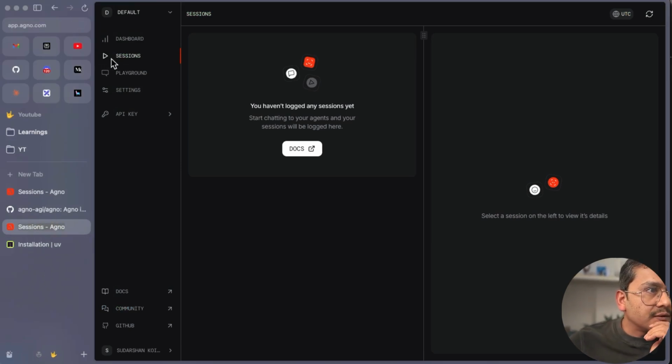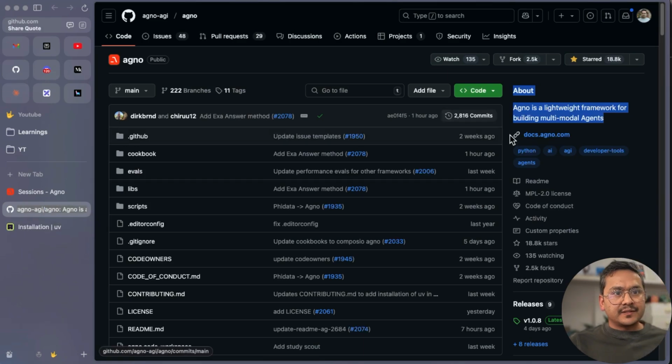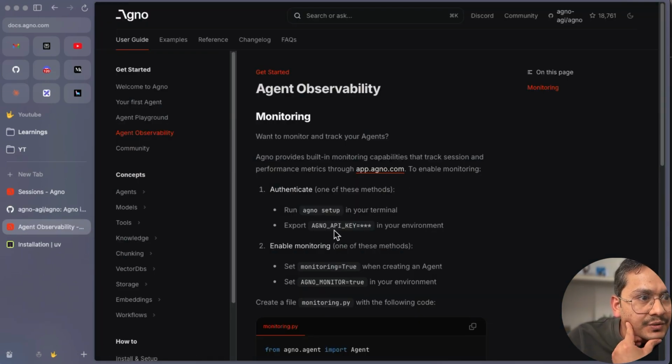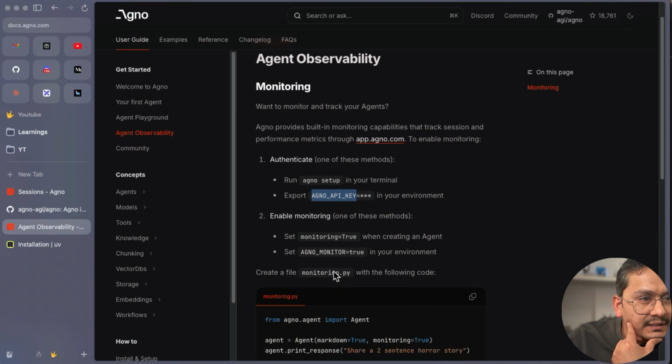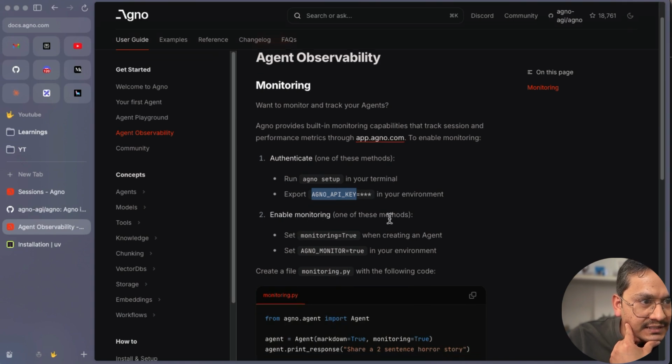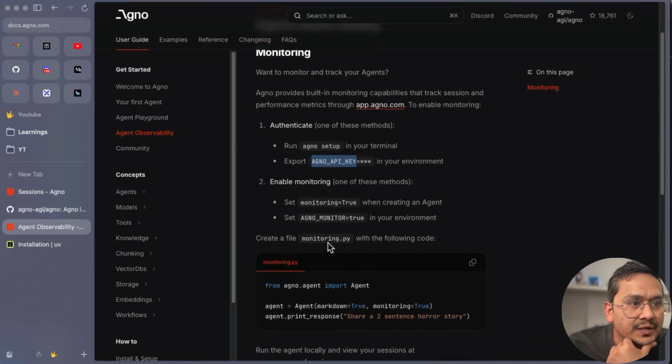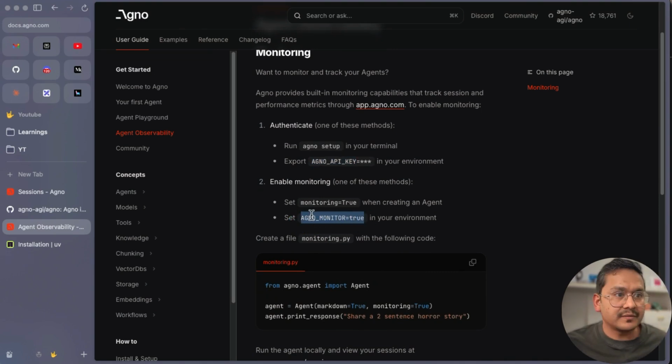Let me go to the documentation. This is what we want to go export. AGNO, we exported that. Monitoring equals to true when creating an agent. Enable monitoring, one of these. So we have monitoring equals to true, but what if we have these also set up? Let's see, because sometimes it helps with other alternatives.